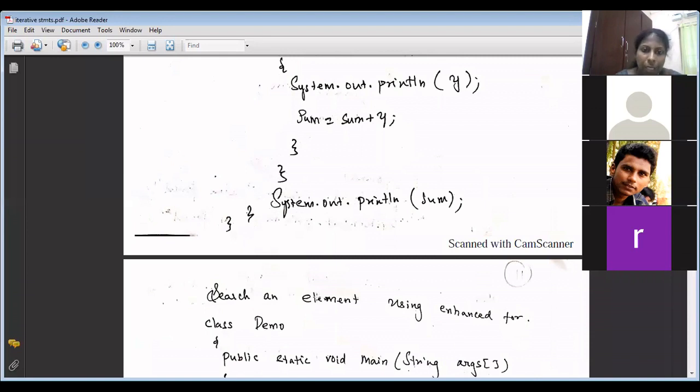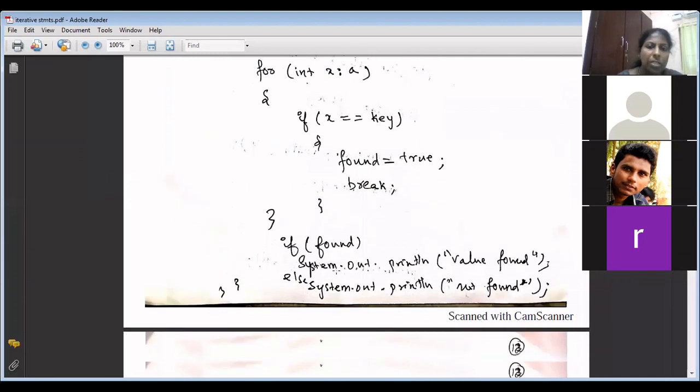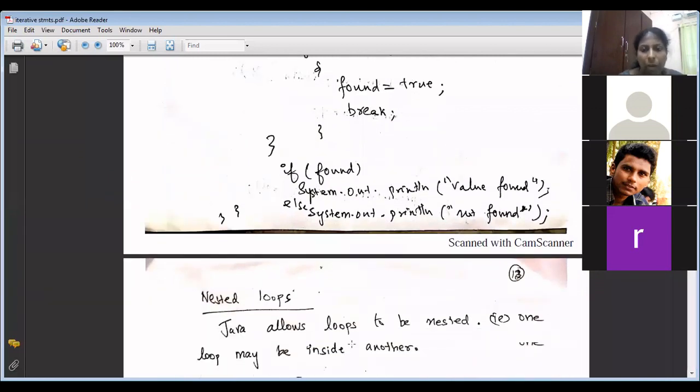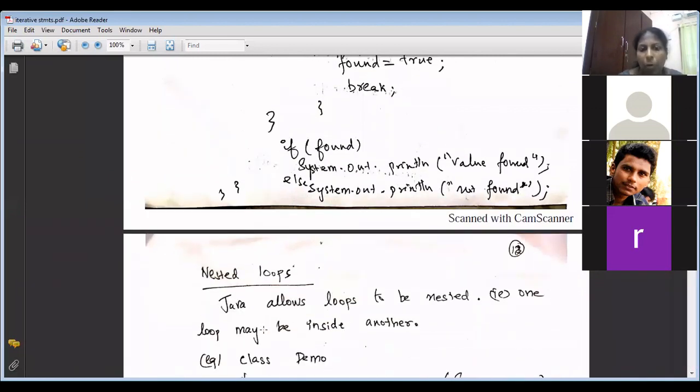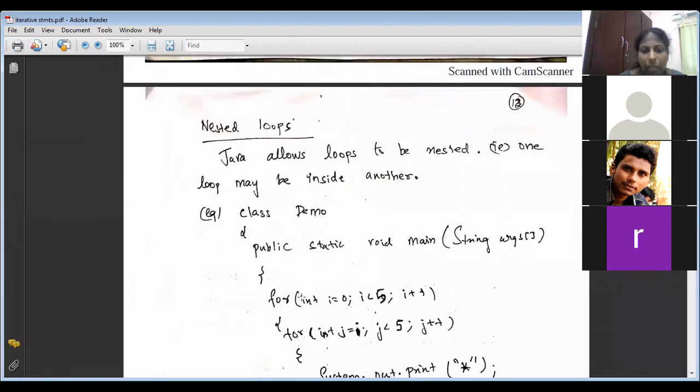Okay, that's it. Can we nest loops? Within while can we have while? Within for can we have for? Within a for can we have while? Yes. Just like other languages, you can nest all the loops. Java allows loops to be nested. One loop may be inside another. One example is, within the for, I have another for. The i loop executes 5 times, whereas the j loop also executes 5 times.